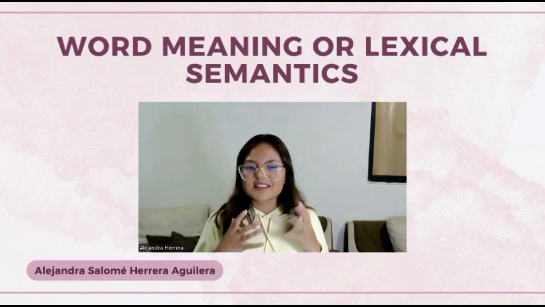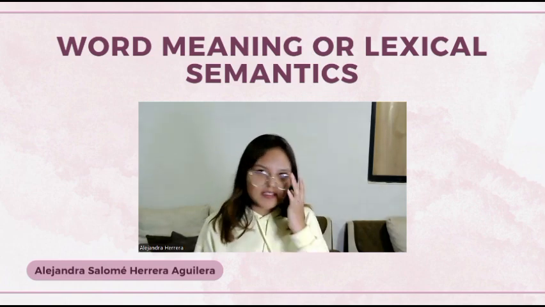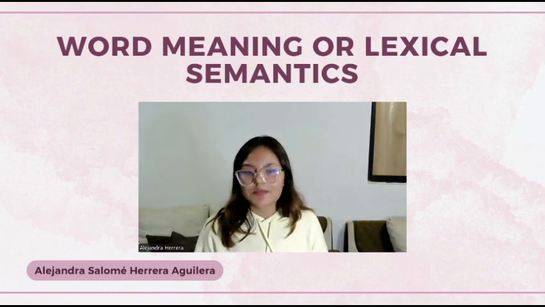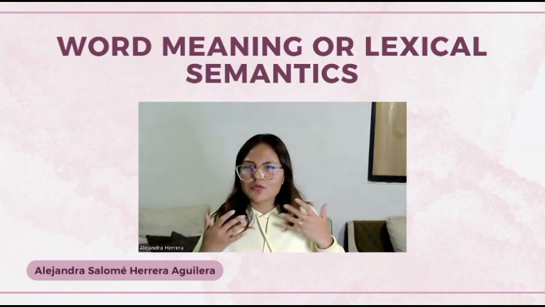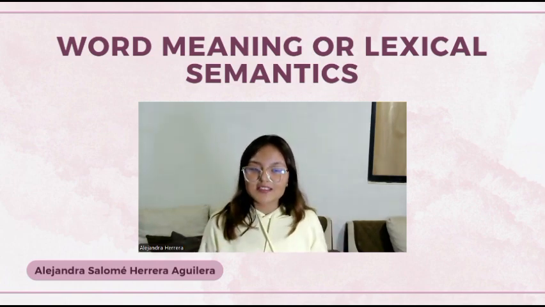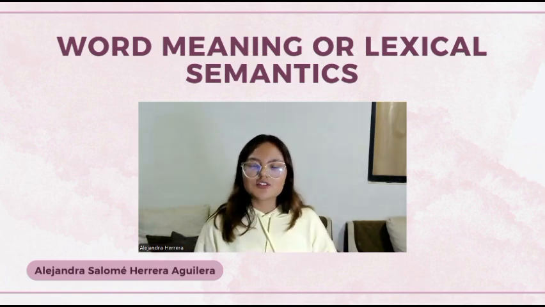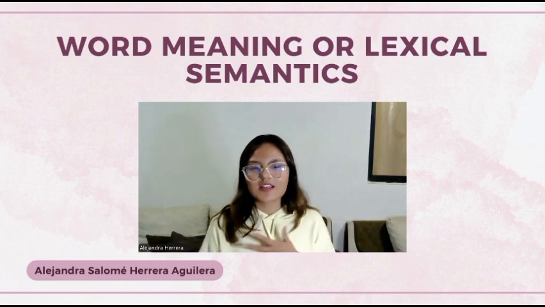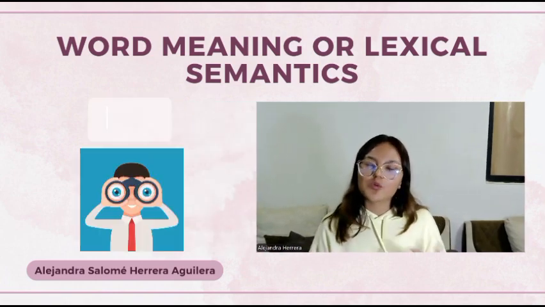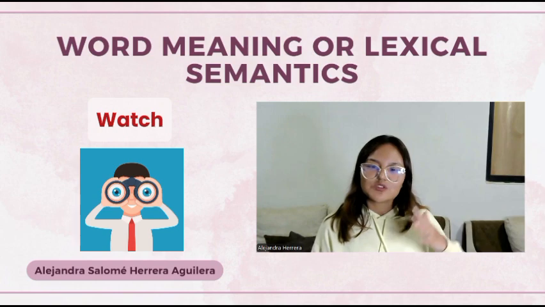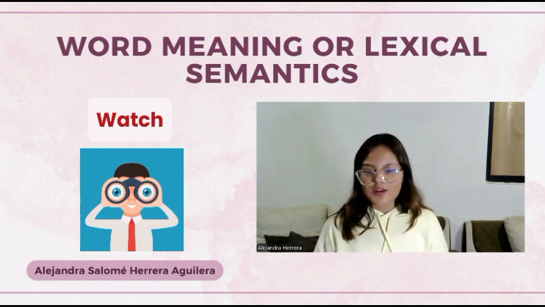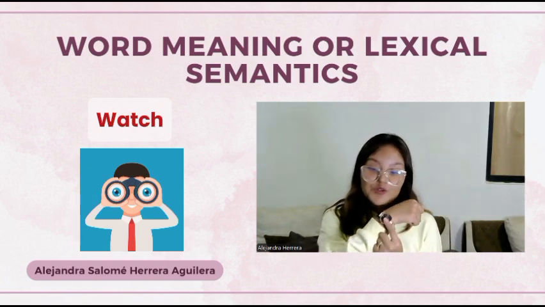Finally, we have lexical semantics or word meaning. And this topic studies the meaning of words and the relationship between them. And it also helps us understand how one word can have different meanings depending on the context. So some words can have more than one meaning. For example, watch can mean to look at something, or a small clock you wear on your wrist.